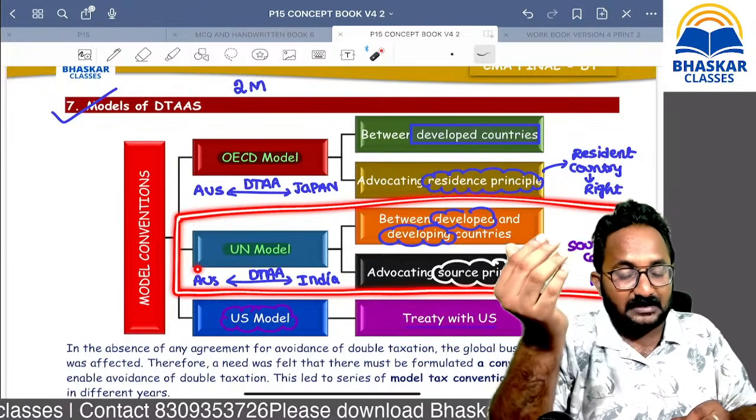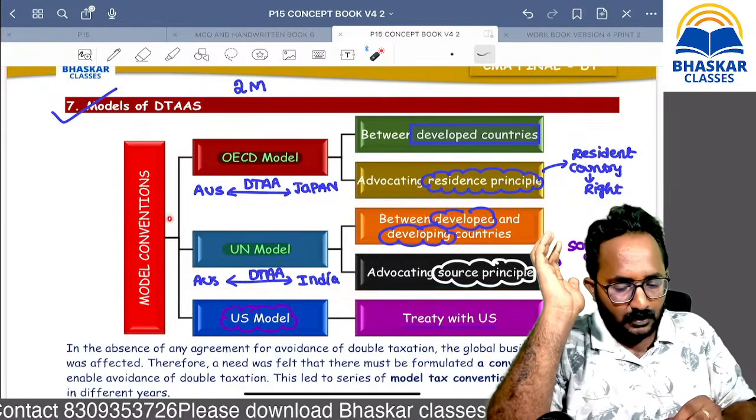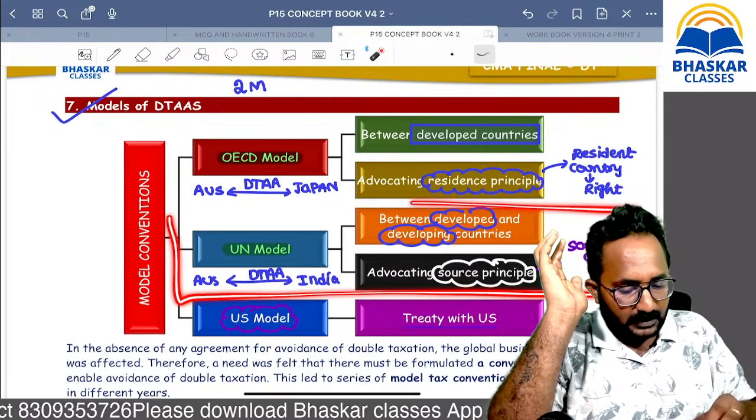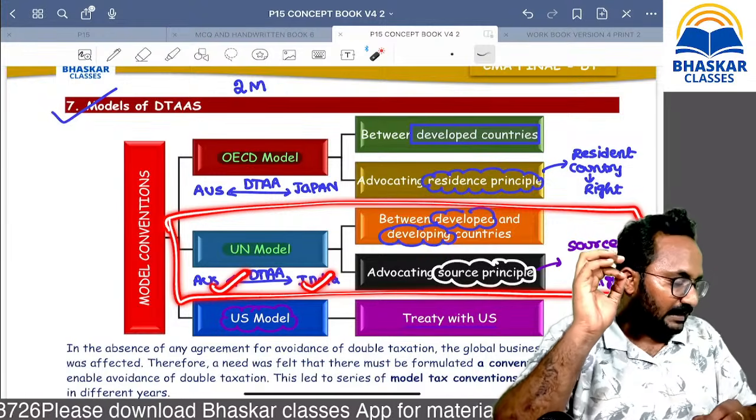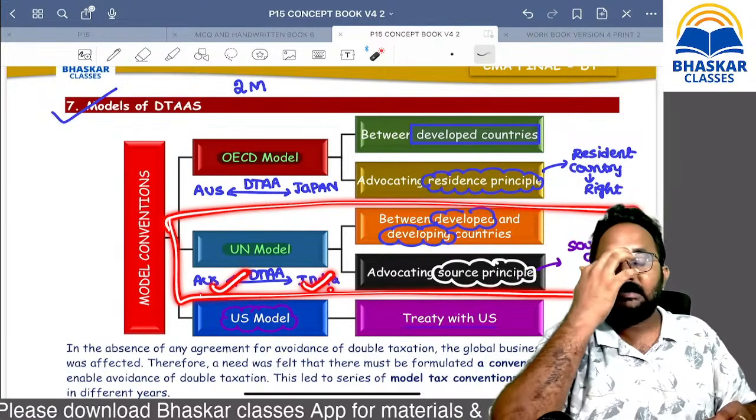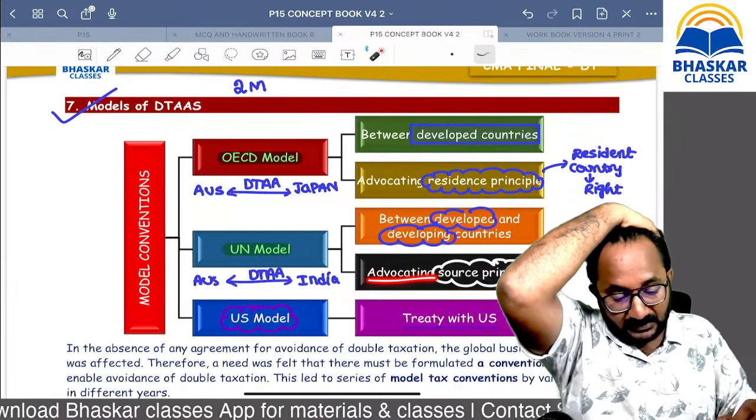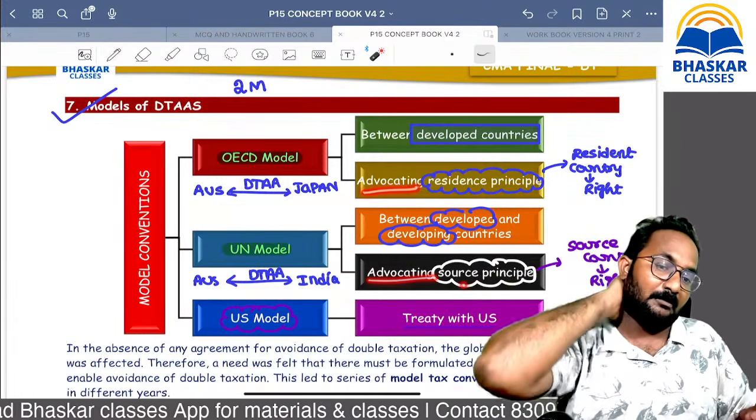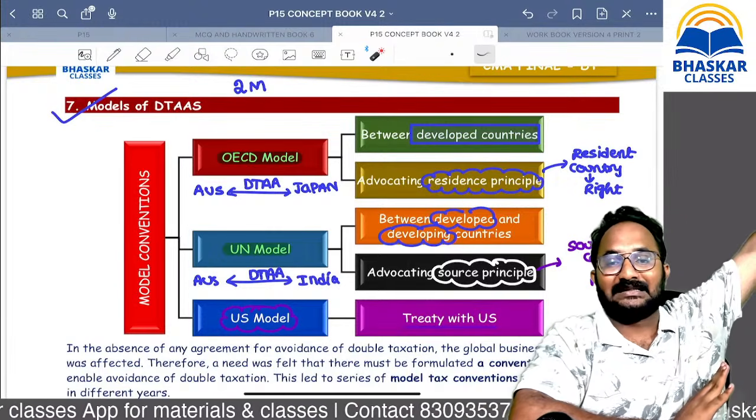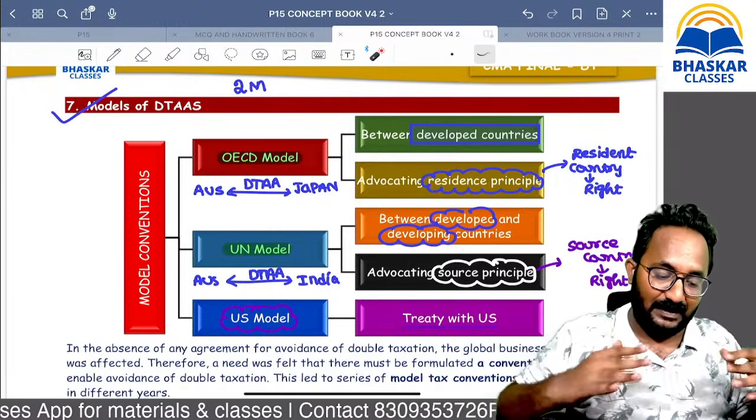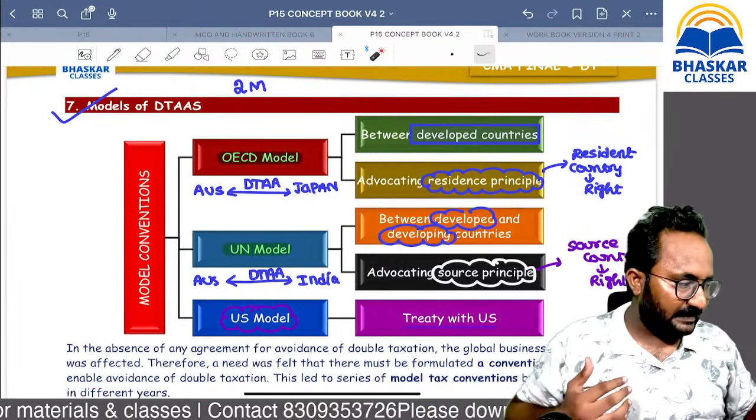Yes, if you observe the full exemption method, we discussed the same thing. What is the thing, ma? Remember, between a developed and a developing nation, we can enter into an agreement. Which principle here? Advocating means importance is given to which principle, ma? Source principle. Source means the source country has a right to collect the tax. The resident country will maintain silence. This is the DTAA from my side.